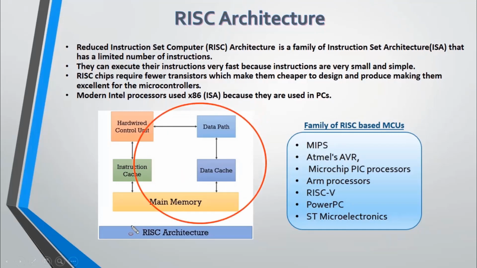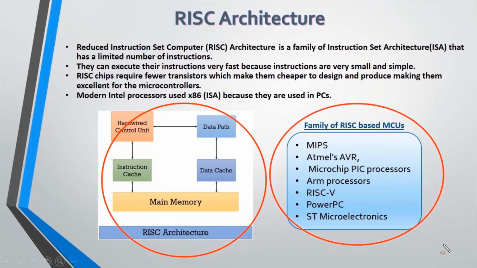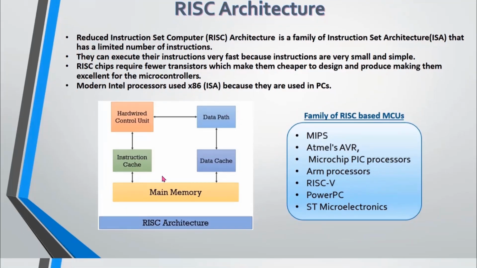You can see below that this is a RISC architecture. You will be wondering what type of instruction set Intel processors use. It is x86. It is a very different type of instruction set, but we will keep ourselves to the RISC architecture because the majority, I would say 99%, of microcontrollers use this architecture. This is a wide family of microcontrollers that use RISC architecture: MIPS, Atmel AVR, which is a very famous company, Microchip PIC processors, ARM processors, RISC-V, ST Microelectronics, and PowerPC.